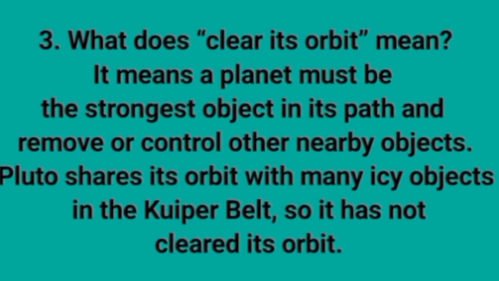First we will discuss what clearing its orbit means. It means a planet must be the strongest object in its path and remove or control other nearby objects. Means no other object must come in the path of the planet, or the orbit must not be shared by any other object. But Pluto shares its orbit with many icy objects in the Kuiper belt, so it has not cleared its orbit.